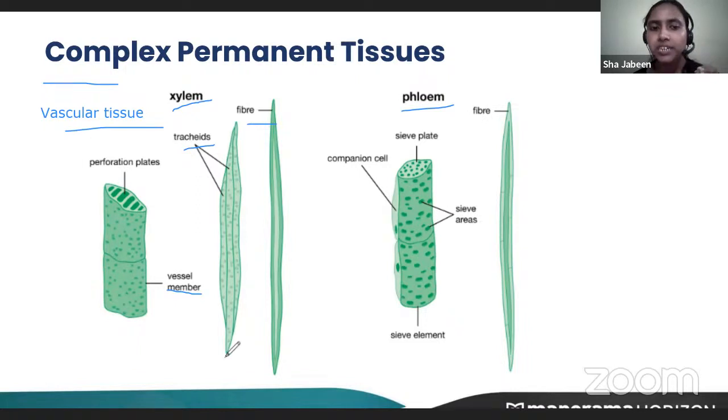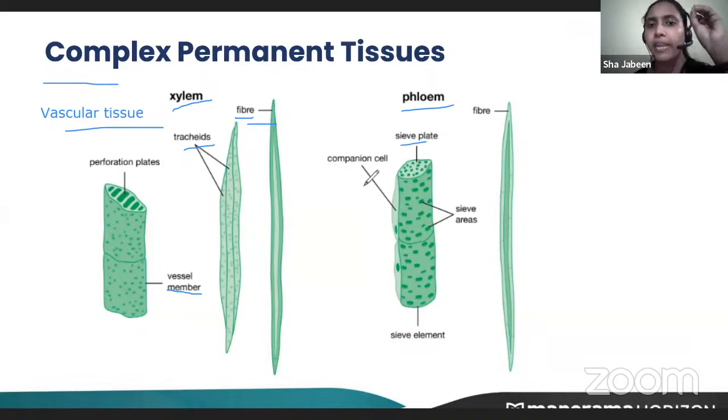Is it clear? Are you clear about xylem? Okay. Next comes the phloem. Phloem is also made up of different cells: sieve plates, sieve tubes, companion cells, fibers, and parenchyma. Parenchyma is there both in xylem as well as phloem. In xylem, we call it xylem parenchyma. In phloem, we call it phloem parenchyma. Similarly with the fiber: xylem fiber and phloem fiber.